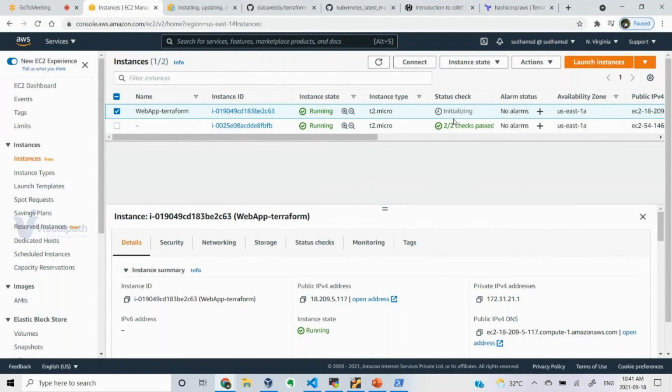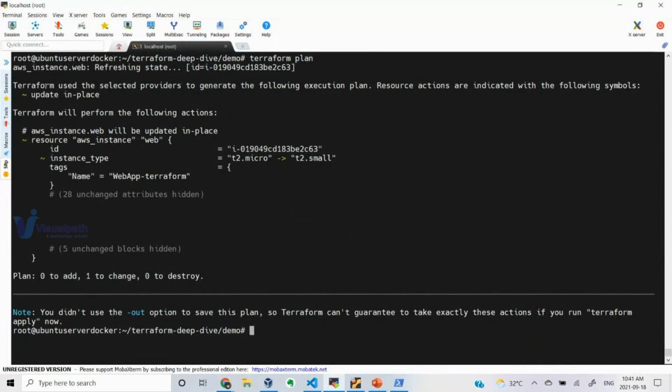Yep. Okay, so look at this output. What it is trying to say: Terraform used the selected provider to generate the following execution plan. Resource actions are indicated with the following symbols. It will just power off, switch over the specs and power it on. It cannot do it online.